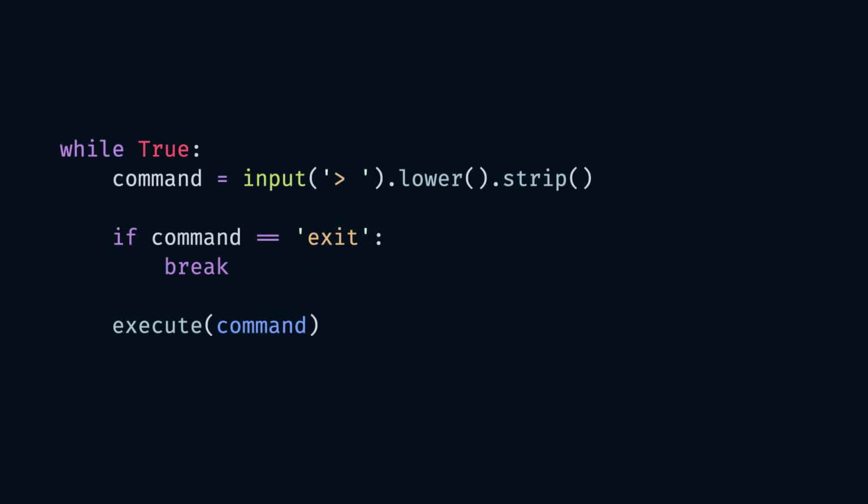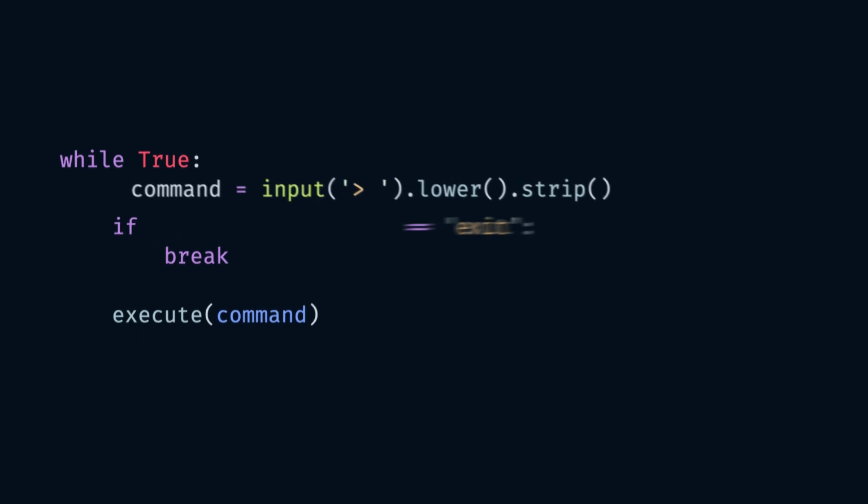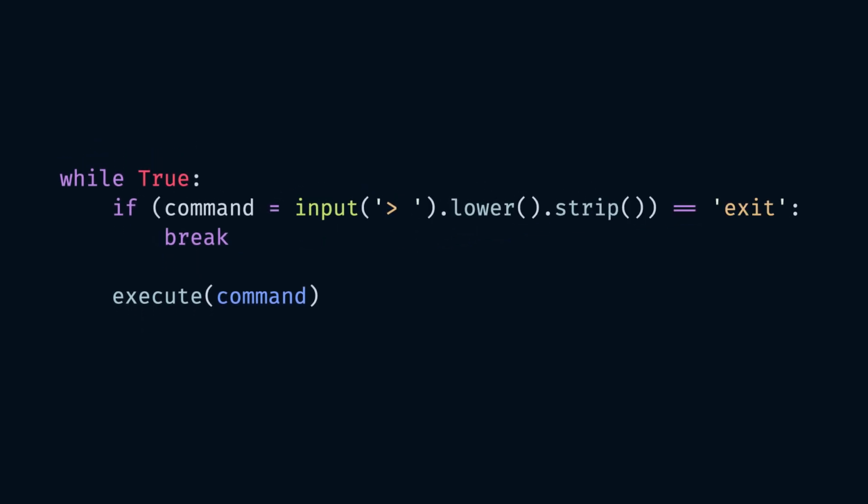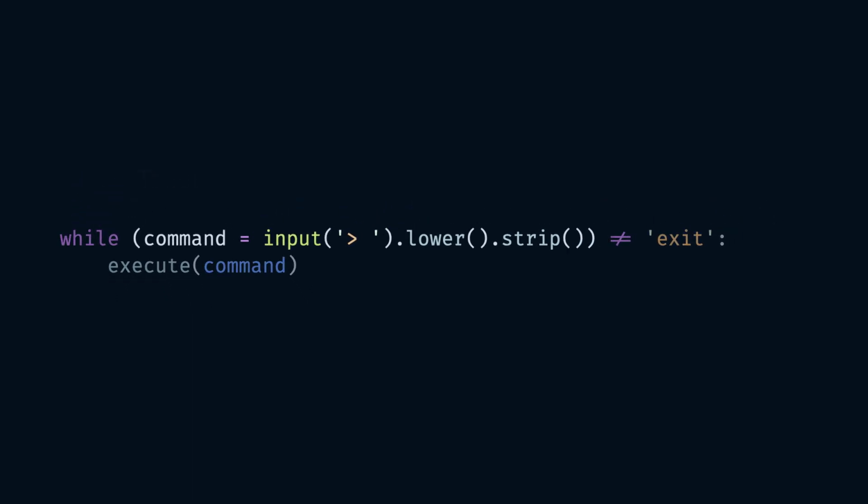So using a while true if break pattern, we can get rid of the repeated line and keep our code dry. If we could assign and compare in one line like this, then we could significantly reduce the number of lines. But this is a statement which does the job of assigning the user entered string to command but does not return a value that can be compared with. It would throw an error in this case.